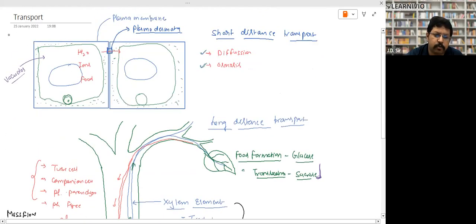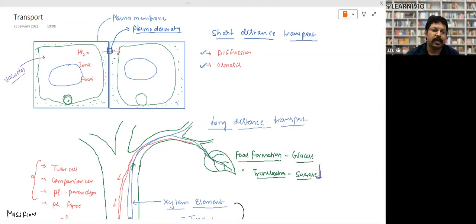Look, short distance transport takes place through diffusion or osmosis. Look, there is a plasma membrane, and between two cells there are some pores or connections. These connections or pores are called plasmodesmata. So transport of these substances takes place through plasmodesmata, and the storage of food, storage of ions, and storage of water is done in the organelle that is called the vacuole. So transport of these substances takes place from one vacuole to another vacuole with the help of plasmodesmata, right?